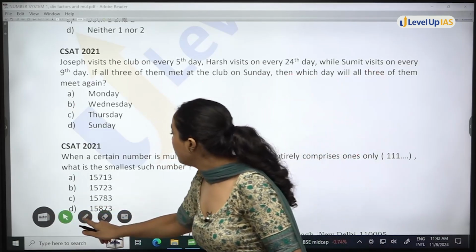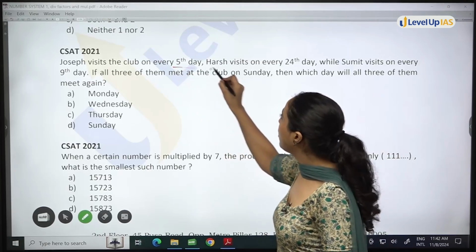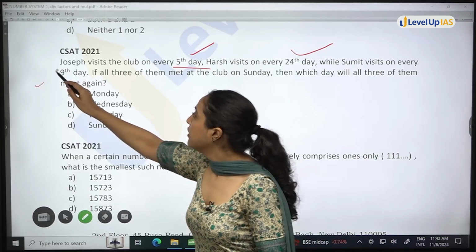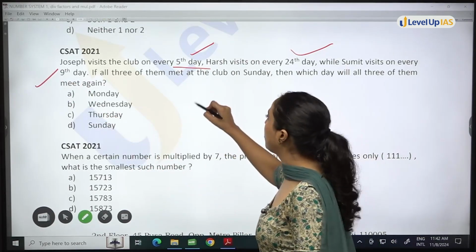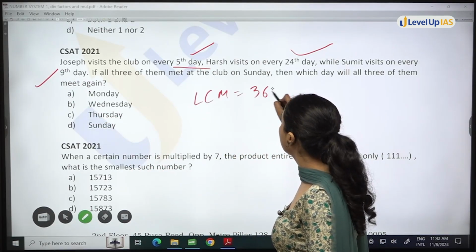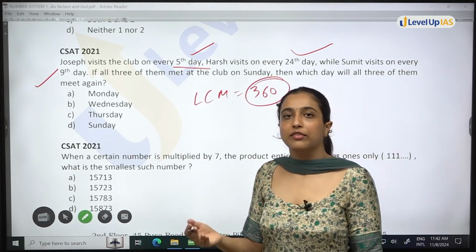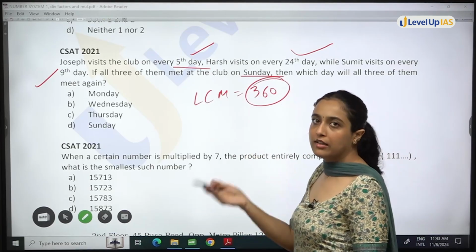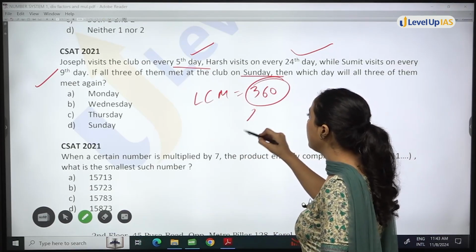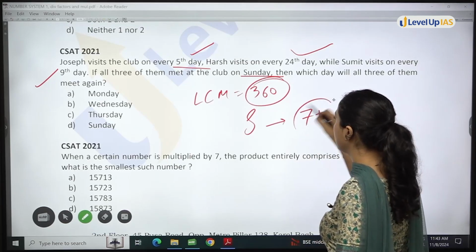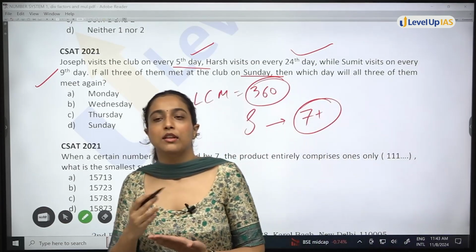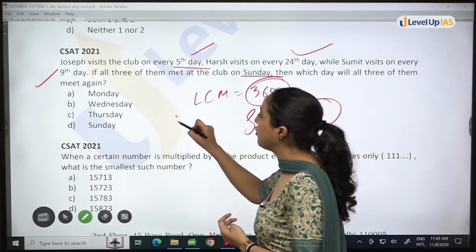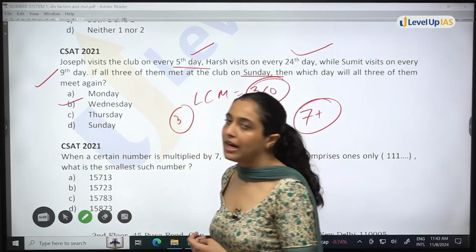Now, what UPSC has done is, firstly, find out the LCM. Joseph visits the club on 5th, Harish on 24th, Sumit on 9th. So I know that together they will visit after 360 days. But what will be the day after 360 days? To find that out, you have to use the concept of calendars, that every week the day repeats after 7 days. Sunday, then after 7 days, plus 7. So if you add a multiple of 7, you will get Sunday only. The remaining days, that is 3, was the remainder. So Wednesday will be my answer.